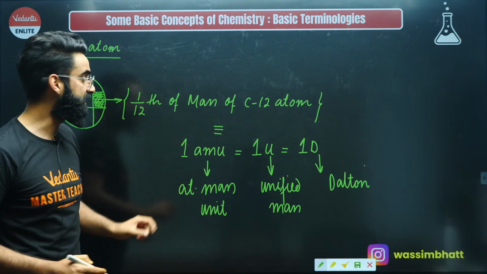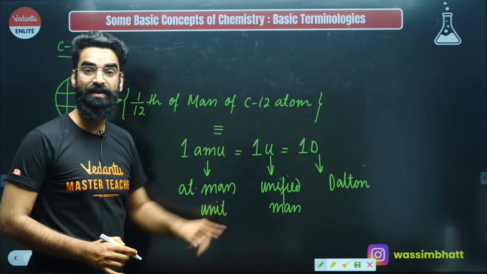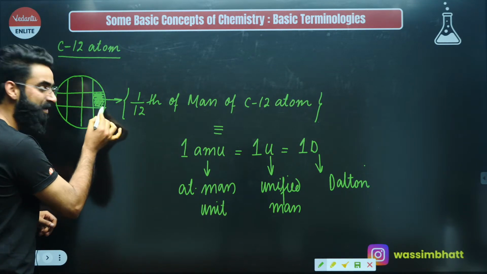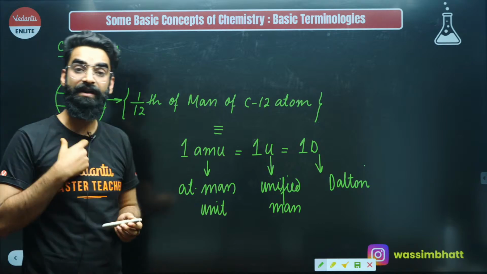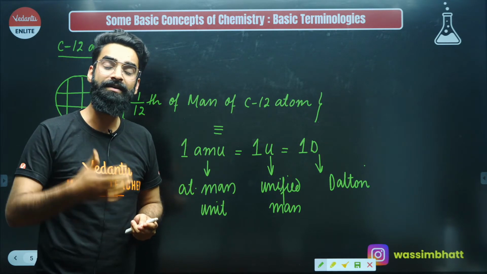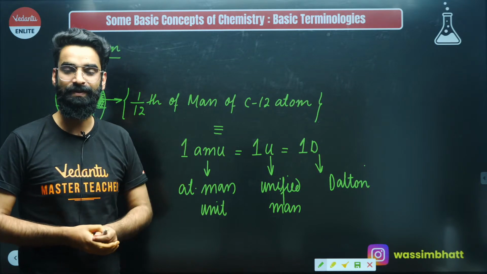And let me tell you, whatever is going to be the mass of this shaded part, 1/12 of the mass of carbon 12 atom, that is going to be our reference, our standard with which we compare masses of different atoms or molecules, right?